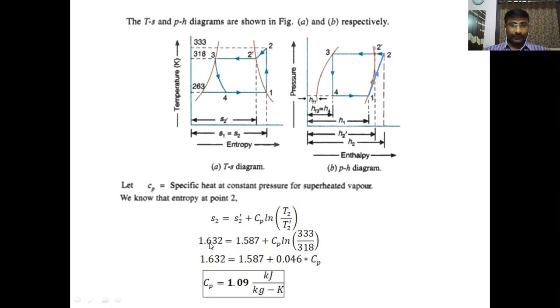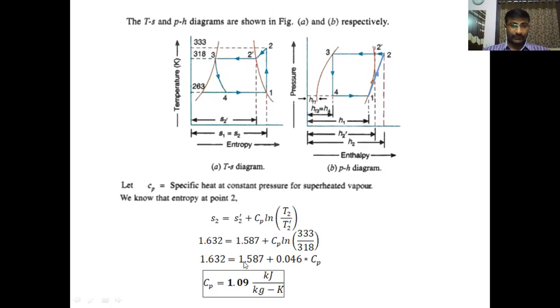So S2 is 1.632 because S1 and S2 are equal. The S1 value is 1.632. S2 dash is the vapor entropy at the saturation temperature of 318 Kelvin, 1.587, plus Cp times log of 333 by 318. Cp is not known in this problem; you have to find the specific heat of vapor. Here the temperature is given as 333, that is 60 degrees centigrade, divided by the saturation temperature. So from this equation, we can find Cp, the specific heat of vapor, which is the only unknown parameter.